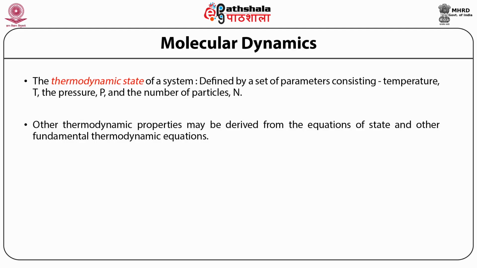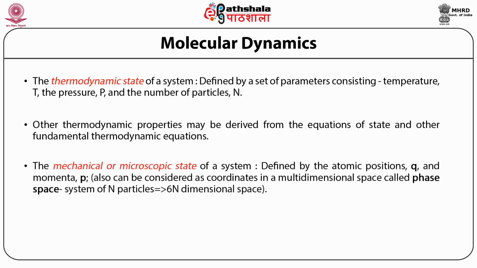Now comes another state, which is the microscopic or mechanical state, on which Newtonian dynamics operates. That is atomic position Q and momentum P. Also, we must remember that QP consists of a large phase diagram. In the case of protein, DNA, etc., macromolecules, we have a huge number of particles, like 4,000 or 5,000.